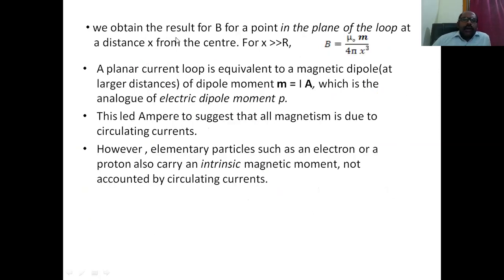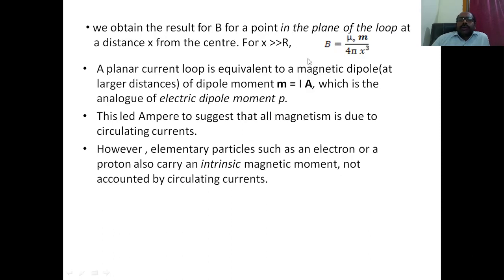Similarly, on a point in the plane of the loop at a distance x from the center, so it is in the plane of the loop but far away from the center. We can assume that, so a point on equatorial line in case of electric dipole. So similarly here, for x greater than r, we are getting mu naught M by 4 pi x cube.